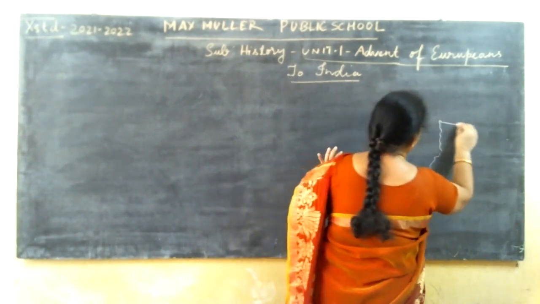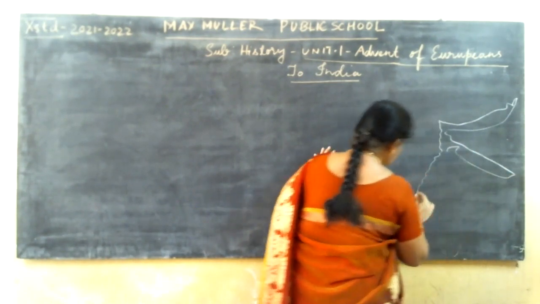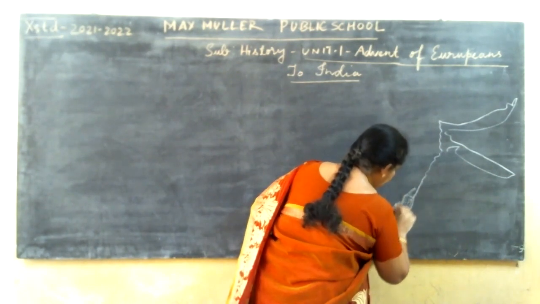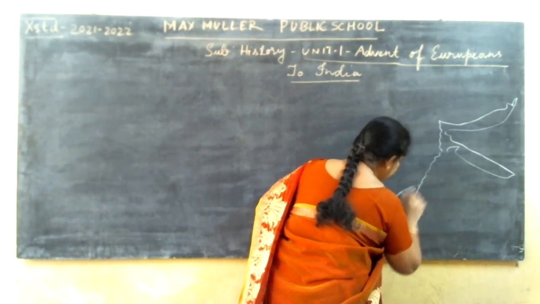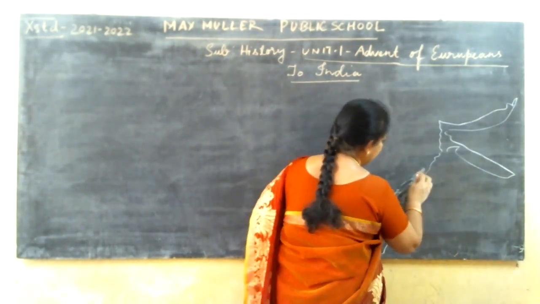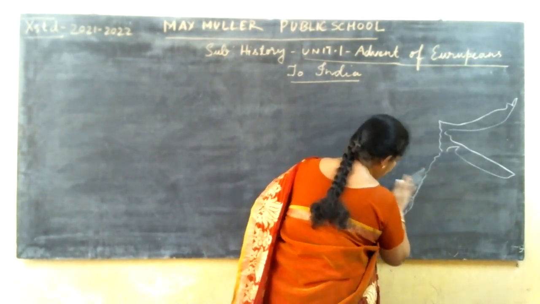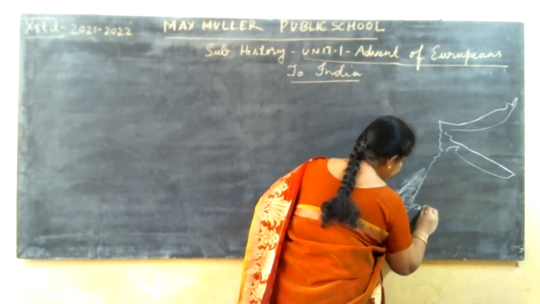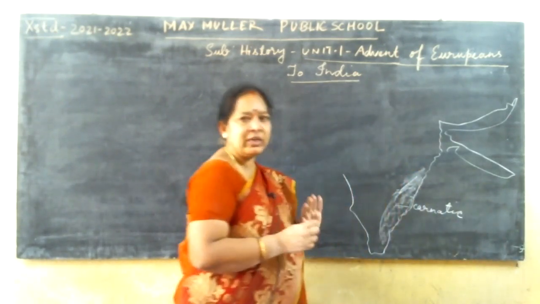So how this region was captured by the English, including Orissa, part of this portion, not eastern, this side, this region is Carnatic, that is the eastern part of Tamil Nadu.